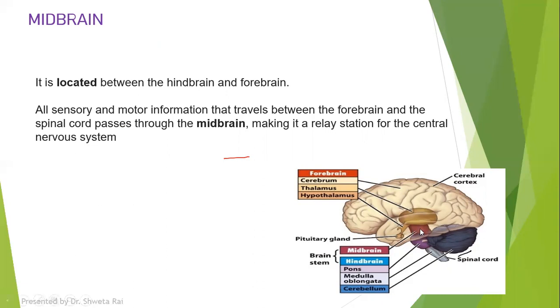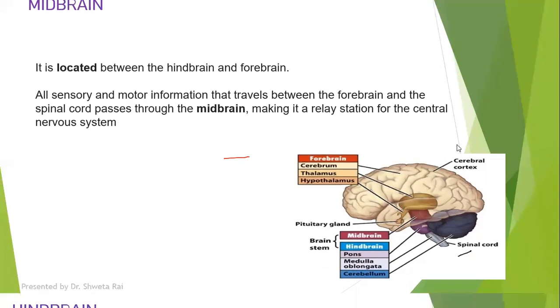So all the sensory and motor information that travels between the forebrain and the spinal cord passes through the midbrain. So it is acting like a relay station for the central nervous system.